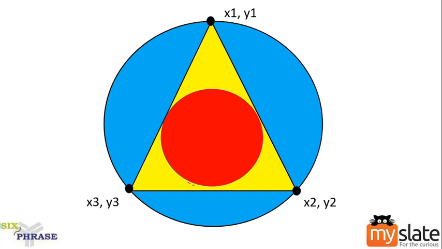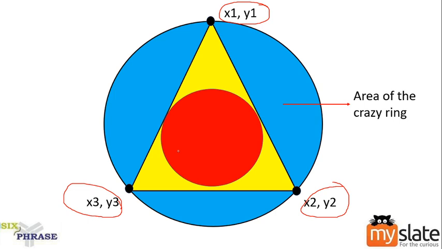Guys, assume the circle is touching. Sorry about that. Okay. So this will be your input. x1 y1, x2 y2 and x3 y3 shall be given as input for us. What are we supposed to calculate? We should calculate the area of the crazy ring. We are going to calculate the area of the crazy ring.